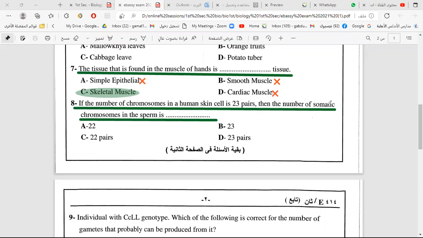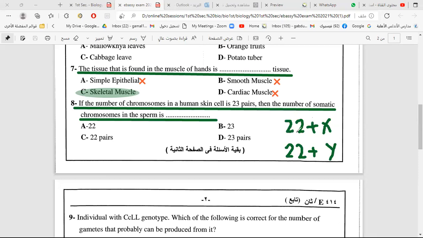But we are talking about somatic only. The 23 are 22 plus X, or maybe 22 plus Y.